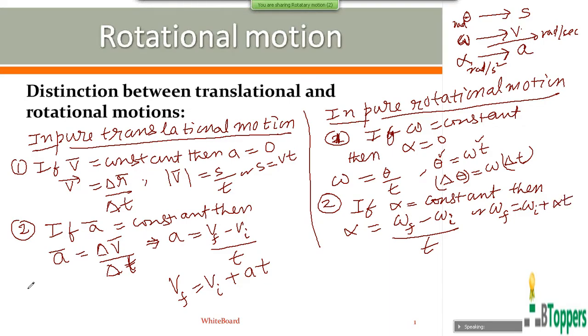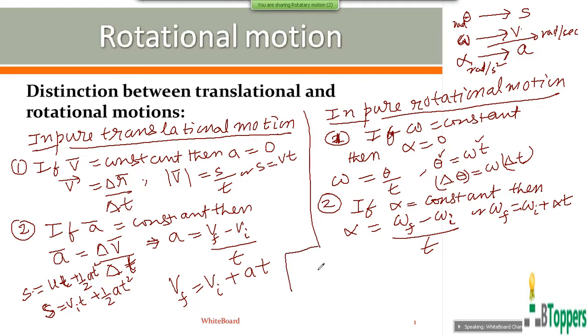As I discussed earlier in kinematics, for a body moving in a straight line path with constant acceleration, the linear displacement covered in time interval t can be written as s equal to ut plus half at square, or we write s equal to Vi into t plus half at square, where u or Vi represents the initial velocity at the beginning of this time interval t, and s is the displacement covered during the time interval t.